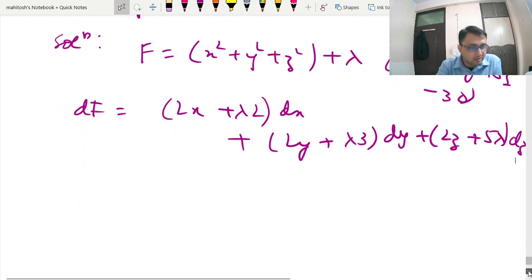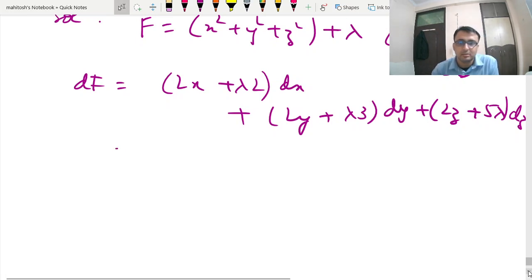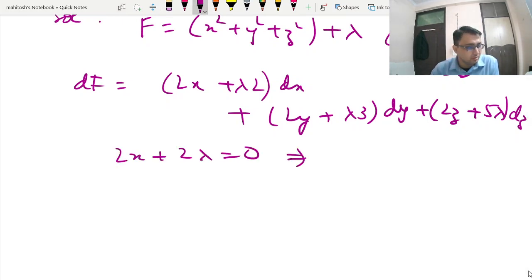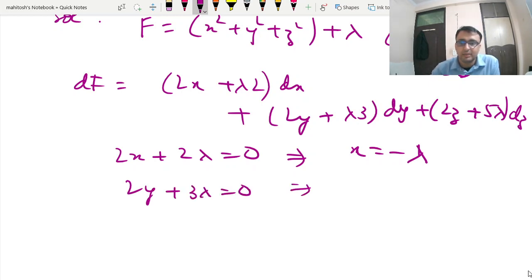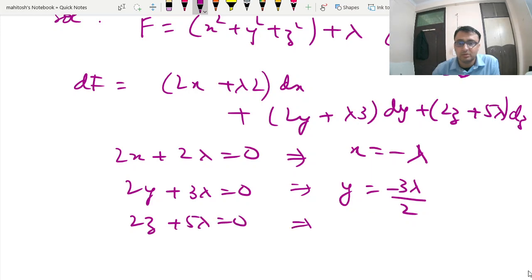So what we get: 2x plus 2 lambda is equal to 0, so we get x is equal to minus lambda. 2y plus 3 lambda is equal to 0, so y is equal to minus 3 by 2 lambda, and 2z plus 5 lambda is equal to 0, so z is equal to minus 5 by 2 lambda.